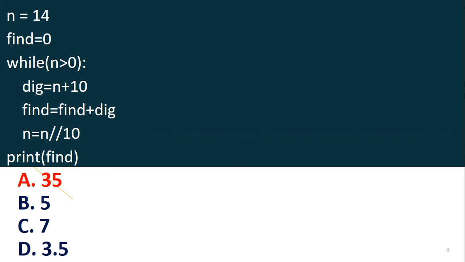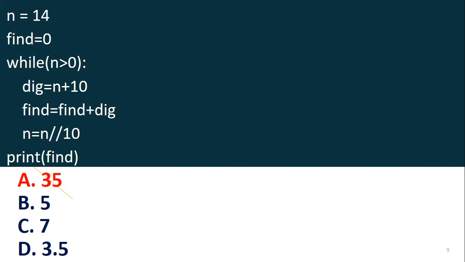1 plus 10 is equal to 11. Previously find had 24, and 24 plus 11 is equal to 35. So 35 is the find value. Then again I'm doing the quotient and it will get 0, so again it goes to the while loop. 0 is greater than 0, it is a false condition, so it comes out of the loop. Then printing the find value, how much is the find value? It's 35.